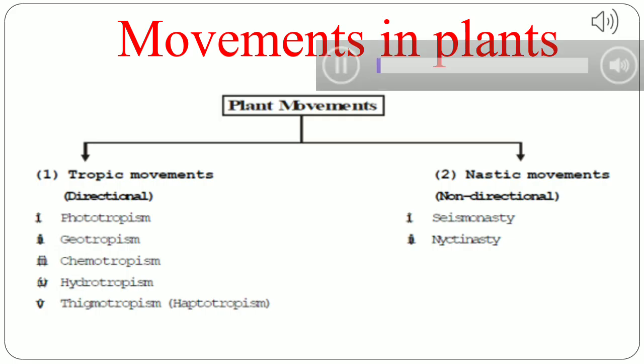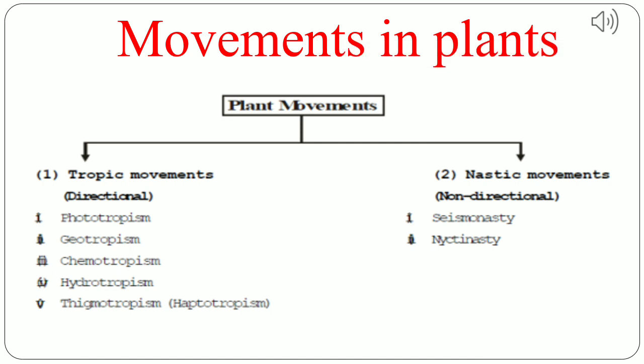Now coming to the movement in plants. Plant movement is divided into two types. First is the tropic movement, and second is the nastic movement. You can see here in the photo, tropic movement is also called directional movement, and nastic movement is called non-directional. So by the name itself we can differentiate what is tropic movement and what is nastic movement.